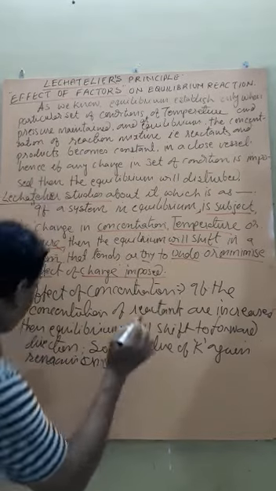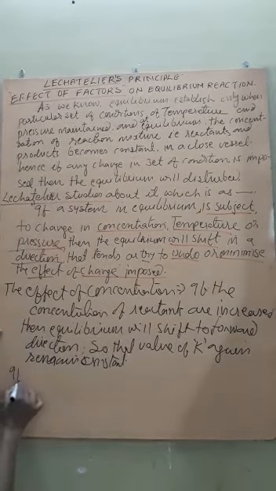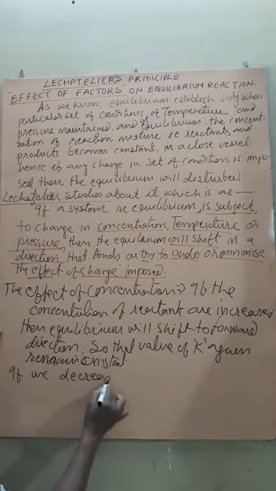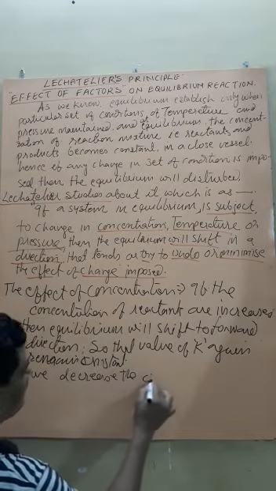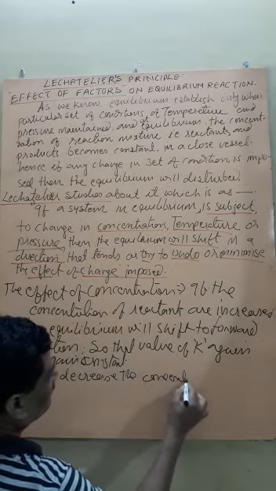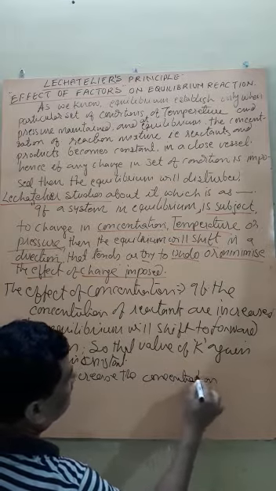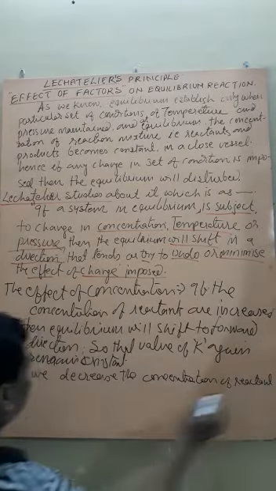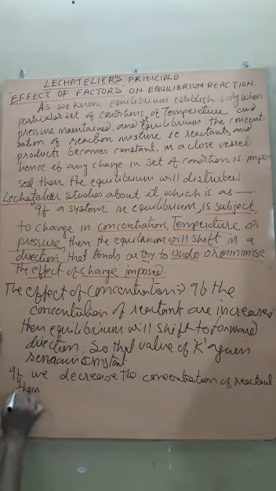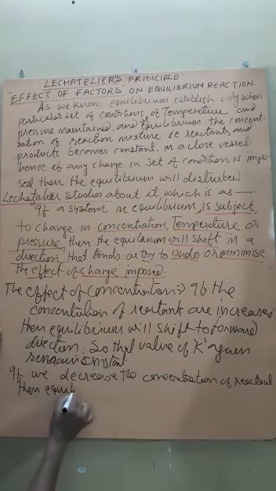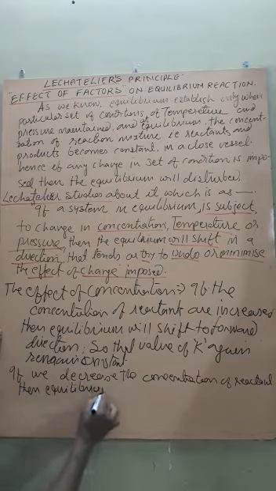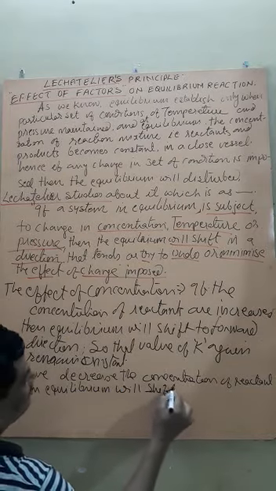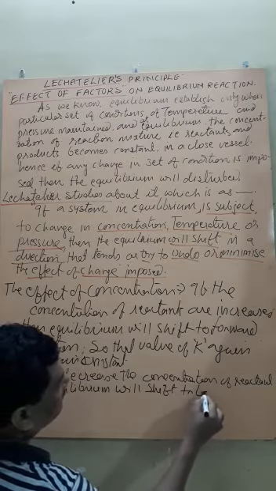Similarly, if we decrease the concentration of reactant, then the equilibrium will shift to the backward direction.